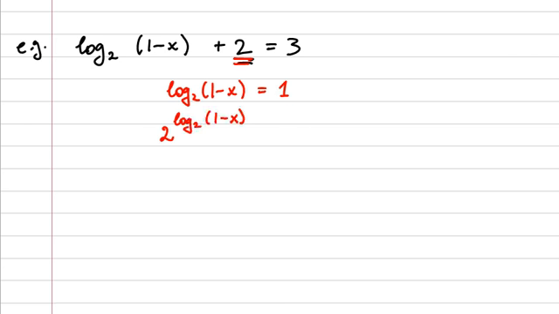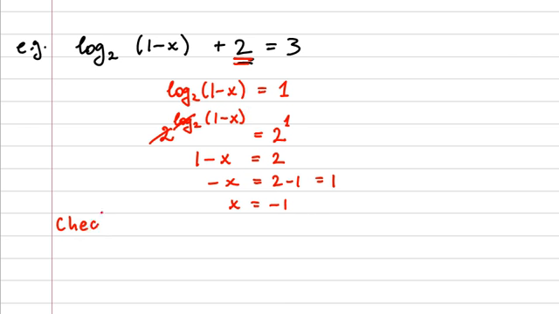In other words, I'm taking 2 to the power left hand side equals 2 to the power right hand side. I did this because 2 raised to some power and log base 2 cancel each other out, and I'm left with just 1 minus x equals 2. So negative x equals 2 minus 1, which is 1, and I have x equals negative 1.